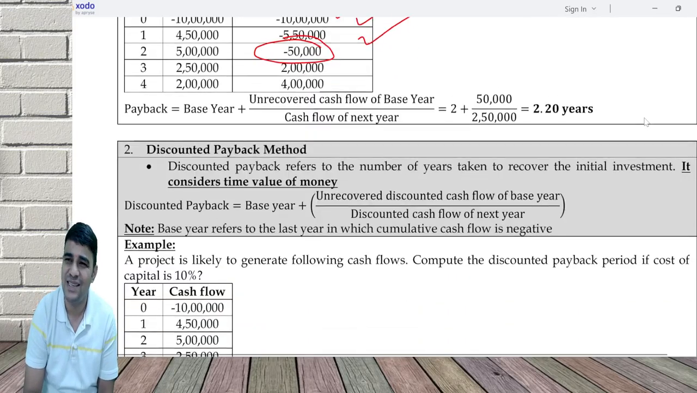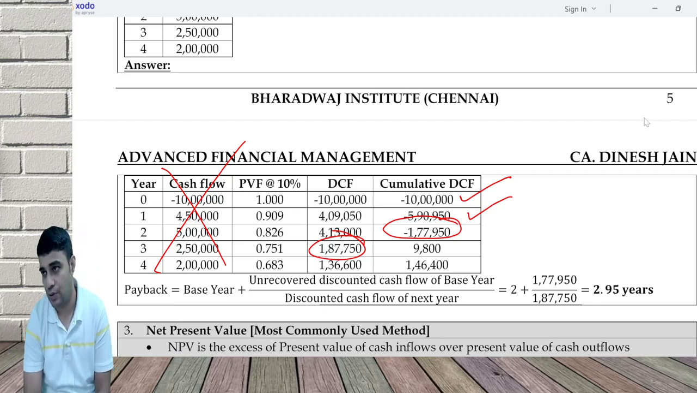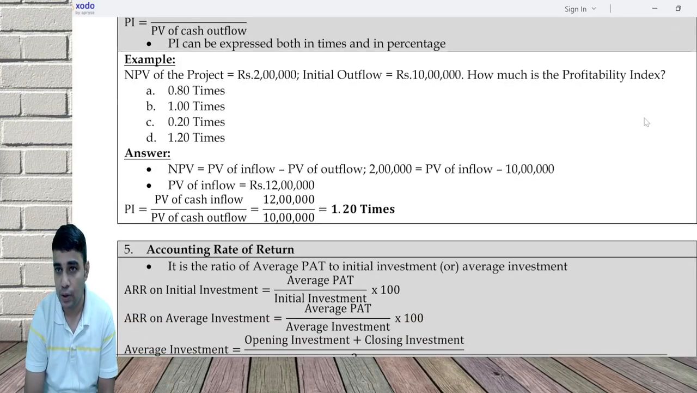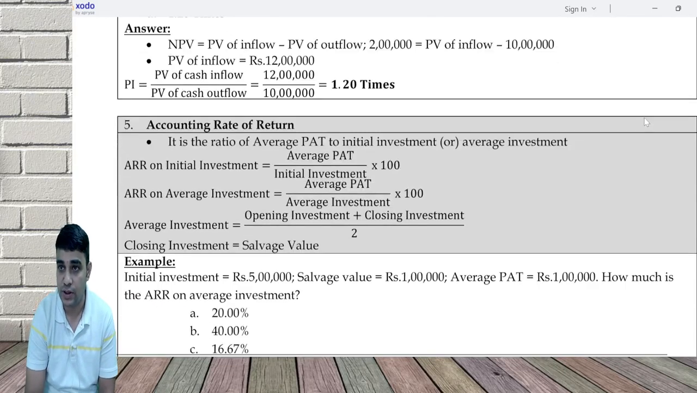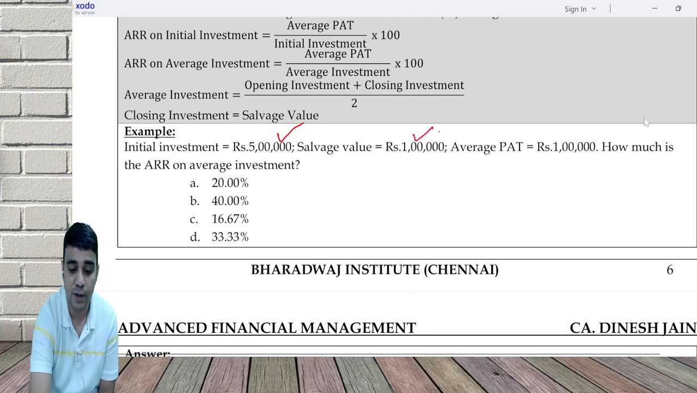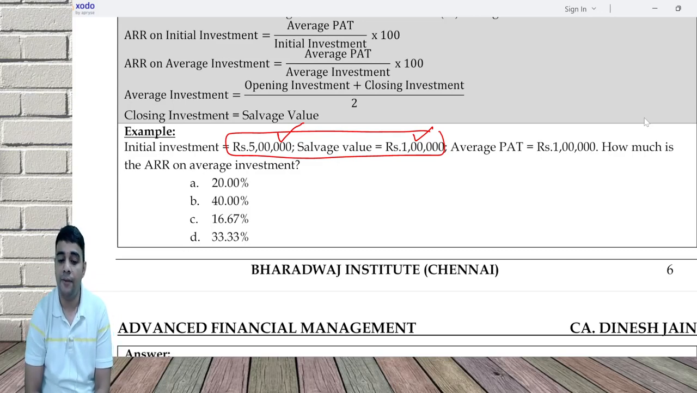So instead of doing all this yearly calculation, they say take your initial investment, take your closing investment and divide by 2. How will you take your closing investment? Closing is equal to scrap value. If scrap value is not given, closing is equal to 0. So average is opening plus closing by 2. Opening is equal to what you invest. Closing is equal to salvage value, which can be 0. Initial investment 5 lakh. Salvage value 1 lakh. Average is 3 lakh. Average profit is 1 lakh. ARR on average investment is 1 lakh divided by 3 lakh.